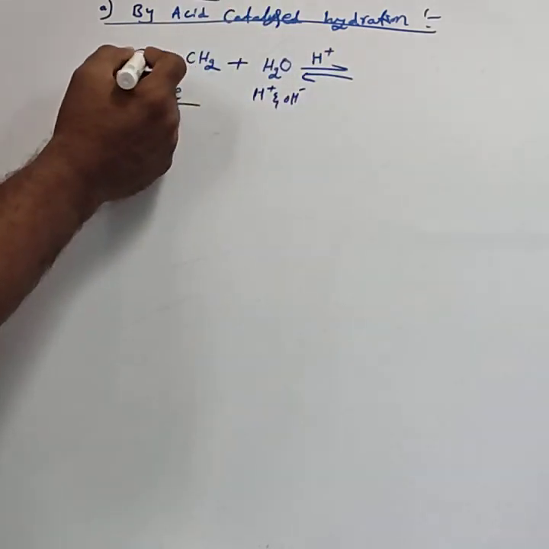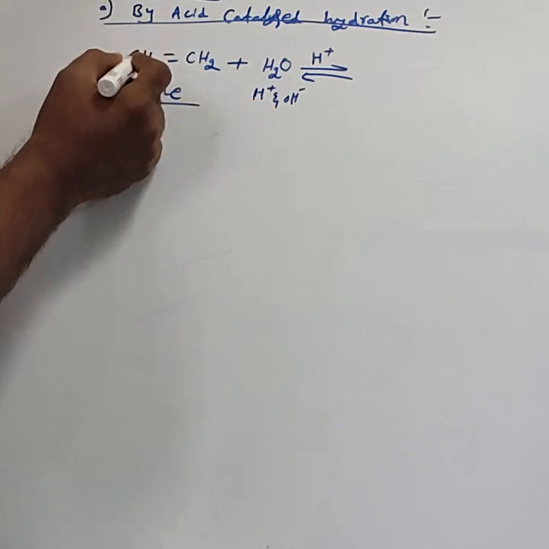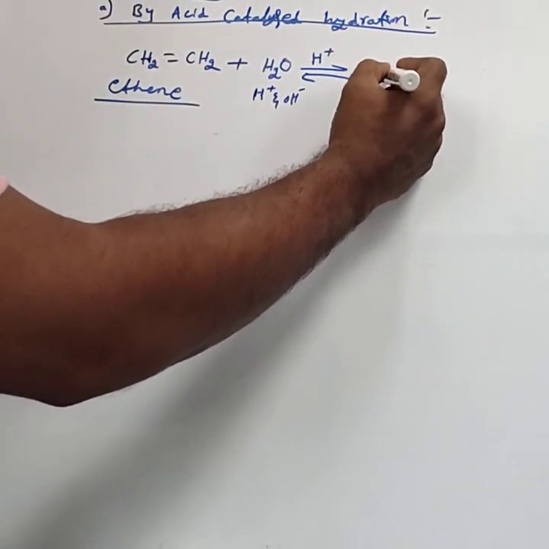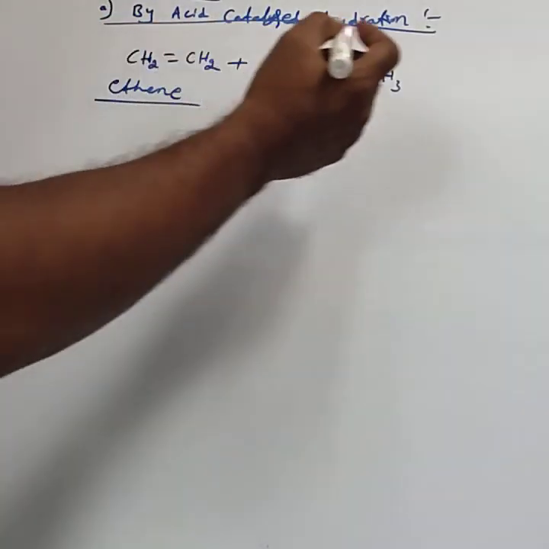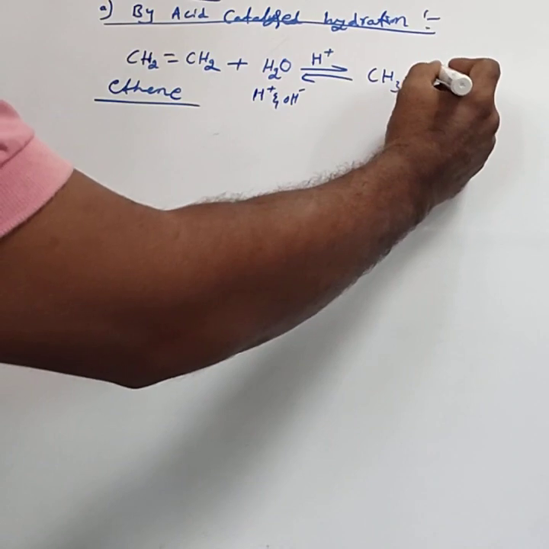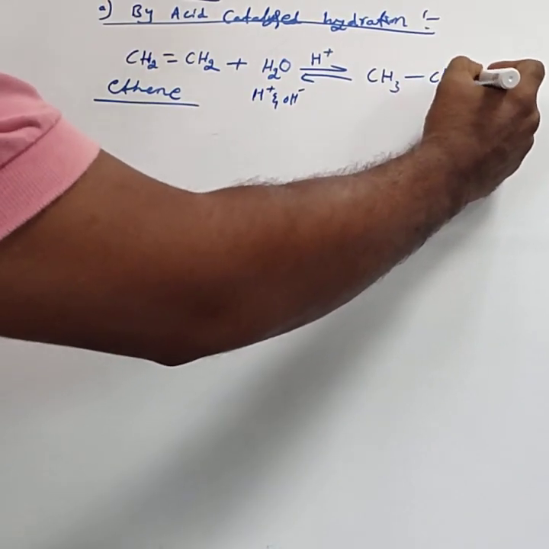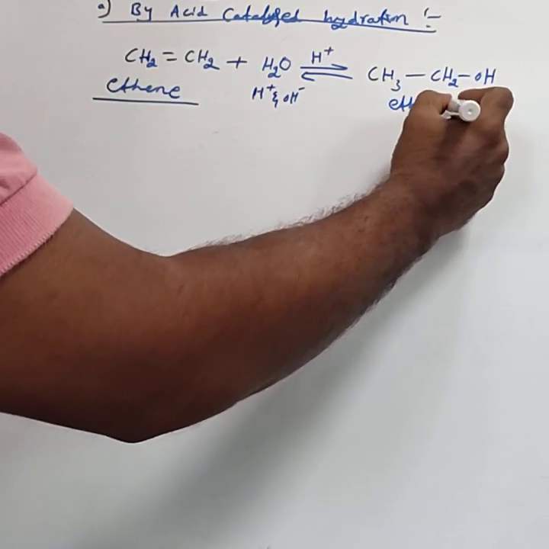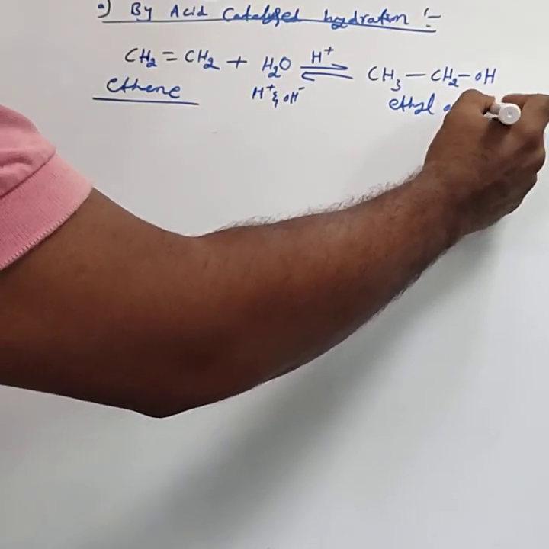That means, for example, H plus gets added to this carbon, and CH2 is converted into CH3. Then the double bond gets converted into a single bond. Then CH2OH. This is called ethyl alcohol.